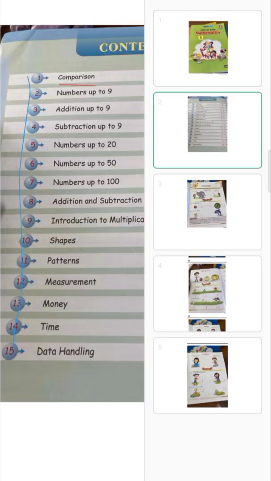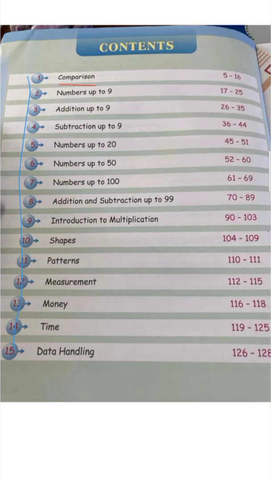Students, this time we will learn by Step Mathematics book. In this book, we have these 15 chapters. Our first chapter is comparison.